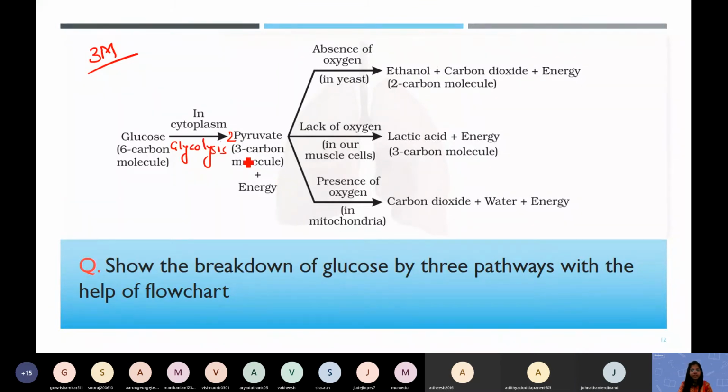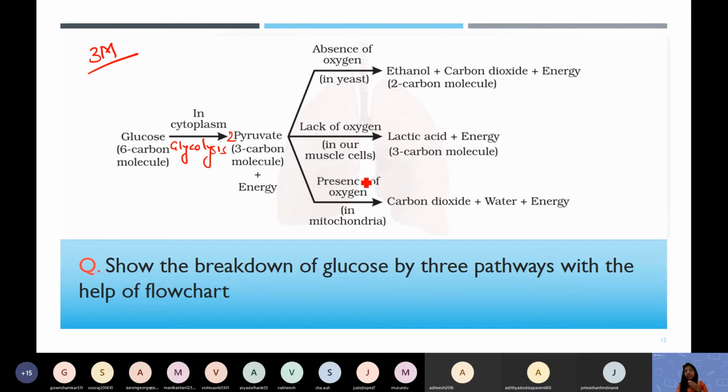Here 2 pyruvate molecules are forming. Pyruvate is a compound, a molecule where 3 carbon atoms are present, with a little energy, 2 ATP. Then in different organisms this pyruvate reacts in different ways. In yeast, which is not taking oxygen, it forms 2 molecules of ethanol, 2 molecules of carbon dioxide, and energy. Lack of oxygen in our muscle cells, when you are running or doing vigorous exercise, leads to lactic acid formation.